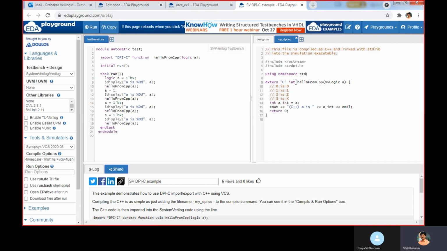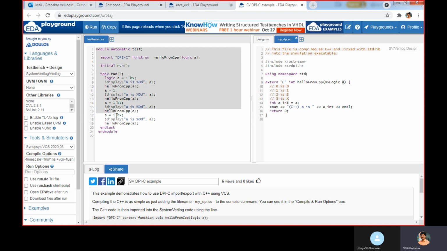The function name is hello from CPP. We are passing SV logic as input argument A. Based on the A value, if it is 0, it will give output 0. If it is 1, it will give output 1. If we pass Z, it will give 2 as output. If it is X, it will give 3 as the output.